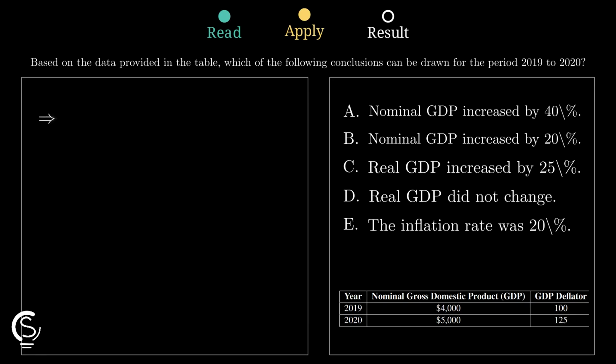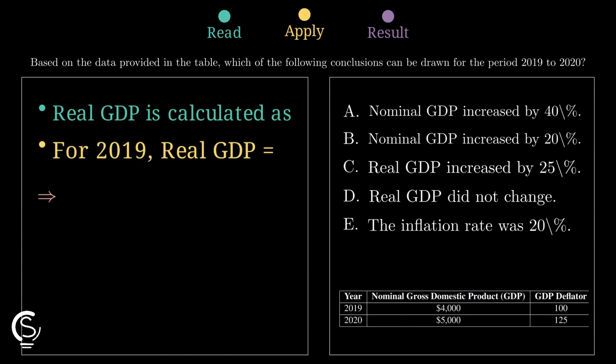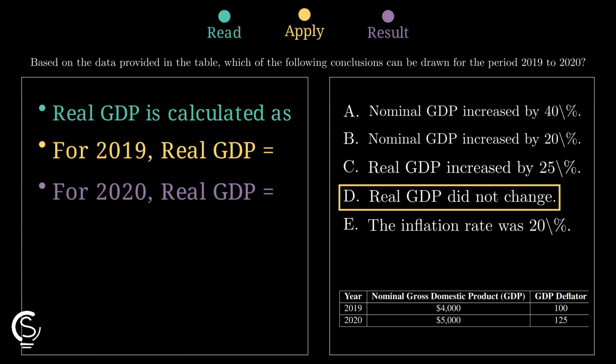For 2019, compute real GDP using the given base price setup in the table, and that gives your benchmark year value, which is the number every later comparison has to match. Then do the same constant price calculation for 2020, and if that real GDP matches 2019, output did not change, so option D wins.